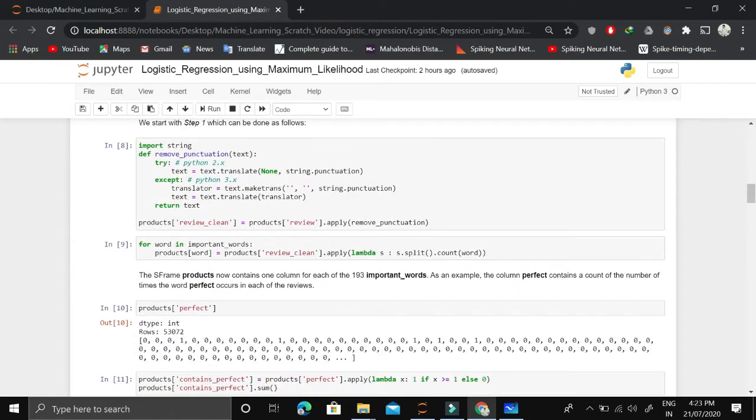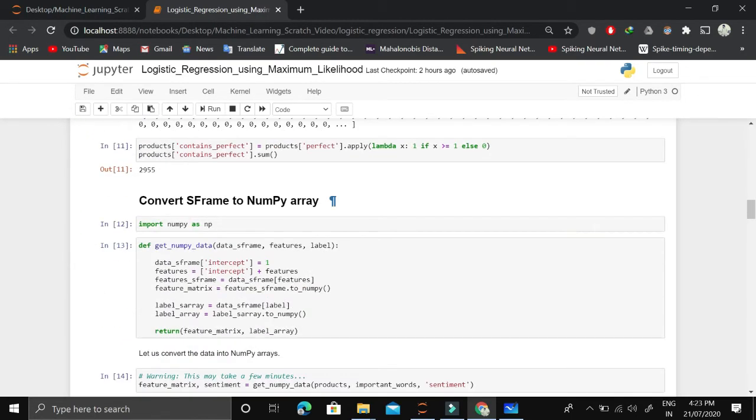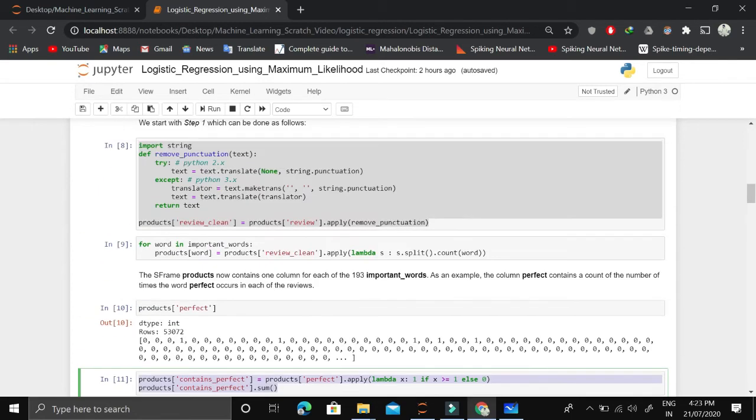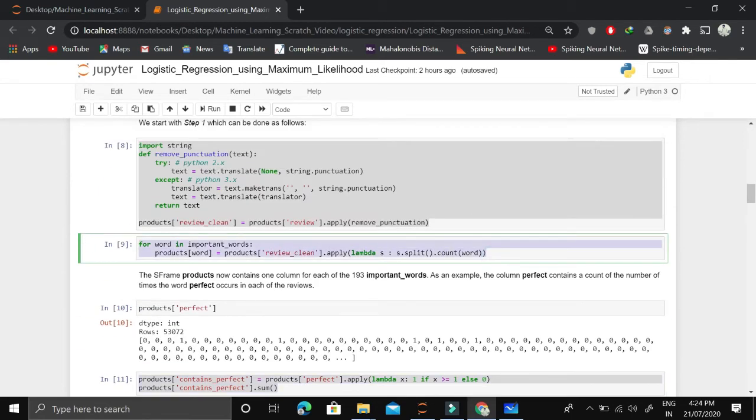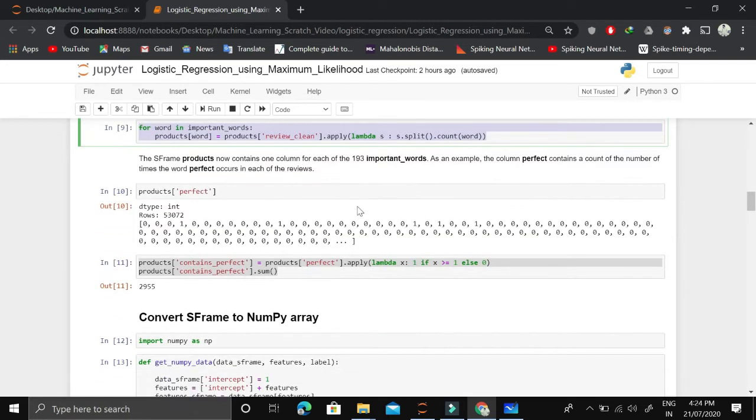We remove the punctuations from each sentence. Then we count, where is the counting? Yes, here is the counting. So we count each word, the frequency of each word in each sentence. So this will be used as a feature.